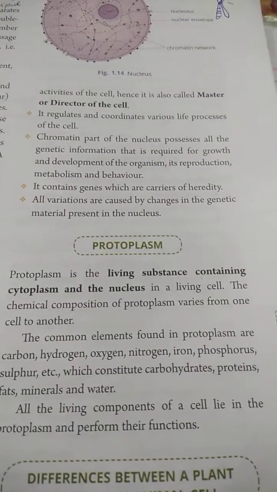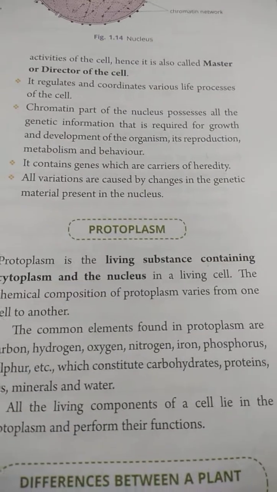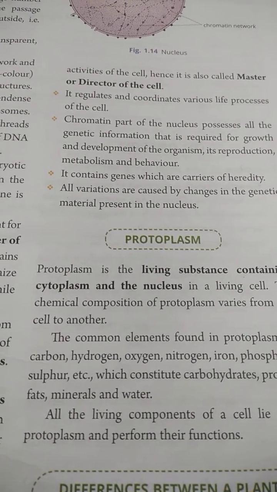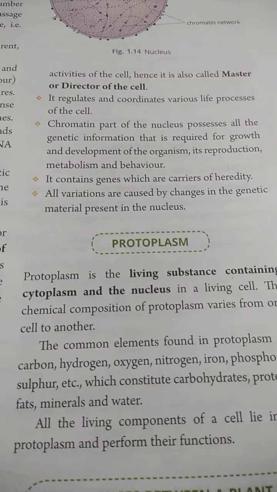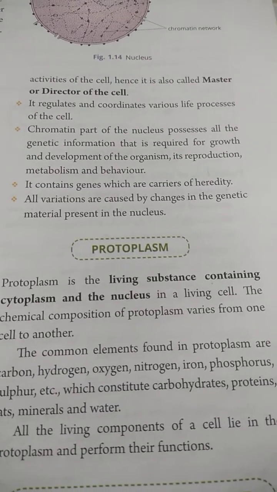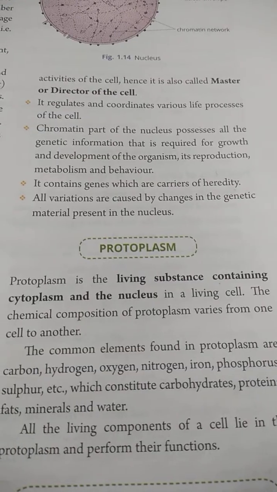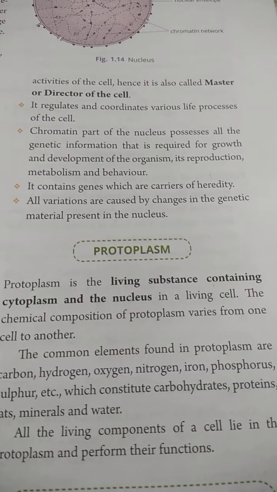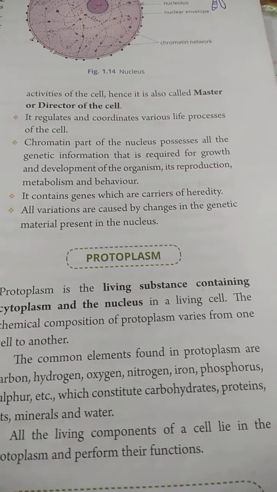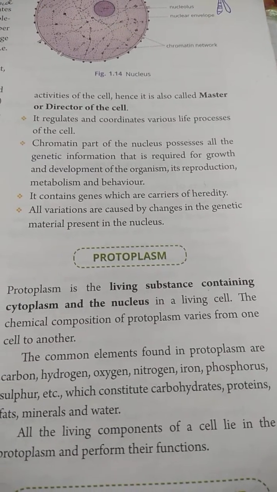The next part of the cell is protoplasm. Protoplasm is actually cytoplasm plus nucleus. The nucleus I explained just now, and along with the cytoplasm together it is known as protoplasm, and it is the living part of the cell. The chemical composition of protoplasm varies from one cell to another.